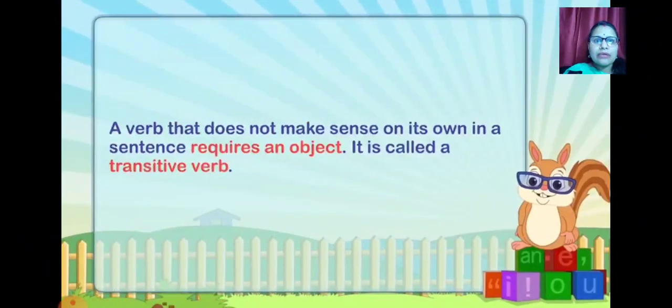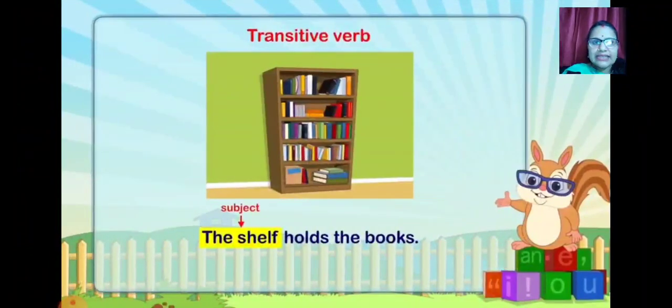When you talk about a verb that does not make sense on its own, remember students, listen to the sentence carefully. A verb that does not make sense on its own in a sentence requires an object. It is called a transitive verb. Let's see an example: the shelf holds the book.